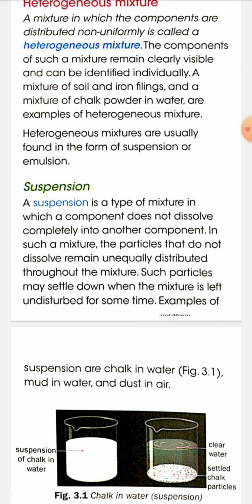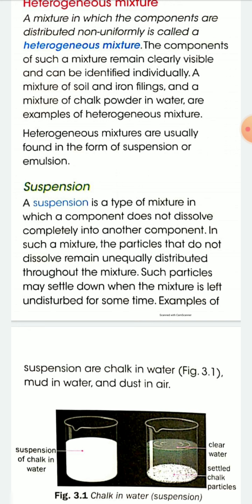For example, suspensions are chalk in water, mud in water, and dust in water. These are examples of suspension in which the components are not equally distributed. So it is a heterogeneous mixture.